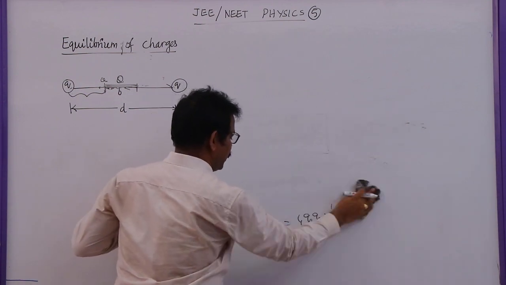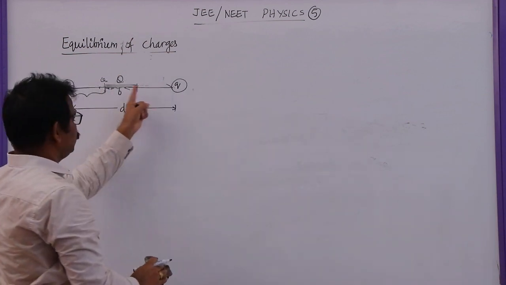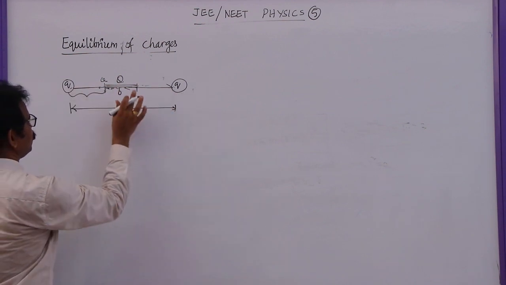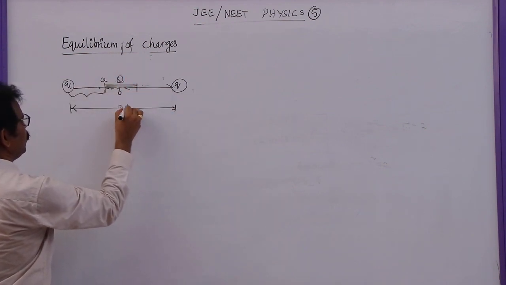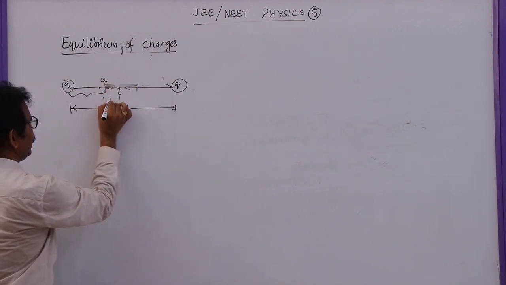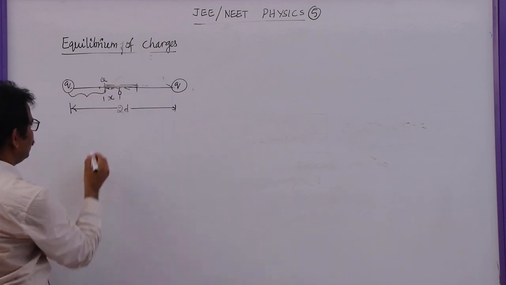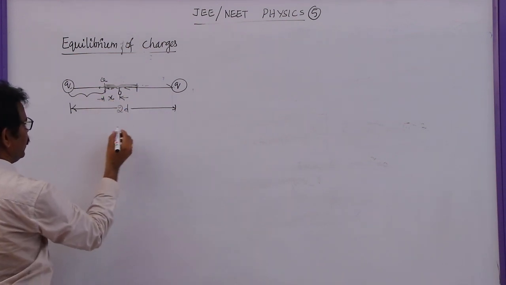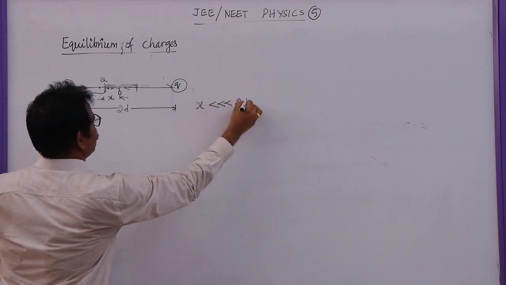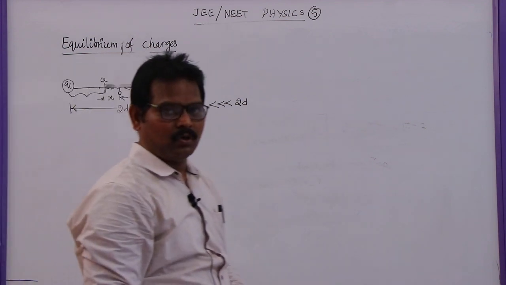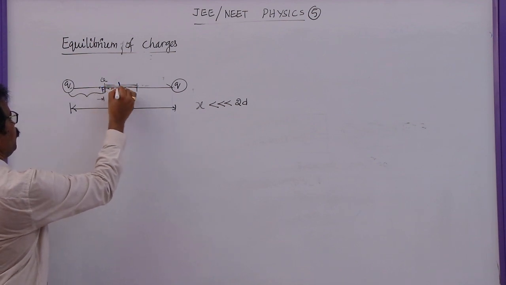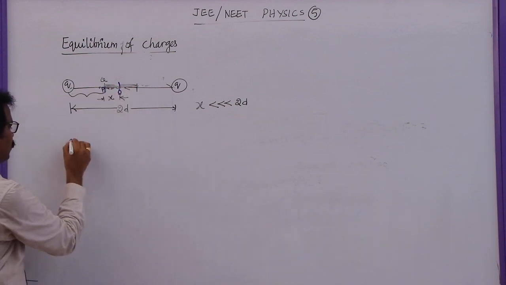To find out the time period, the time taken by this particle to execute simple harmonic motion is given by, first of all, let us say the distance between these two charges, let me take it as 2d, and the distance here, let me take it as x. The distance between these two points is x. Once again we are taking x as very much lesser than 2d. So what are the forces experienced by this charge when the charge is moved from O to P? So at P,